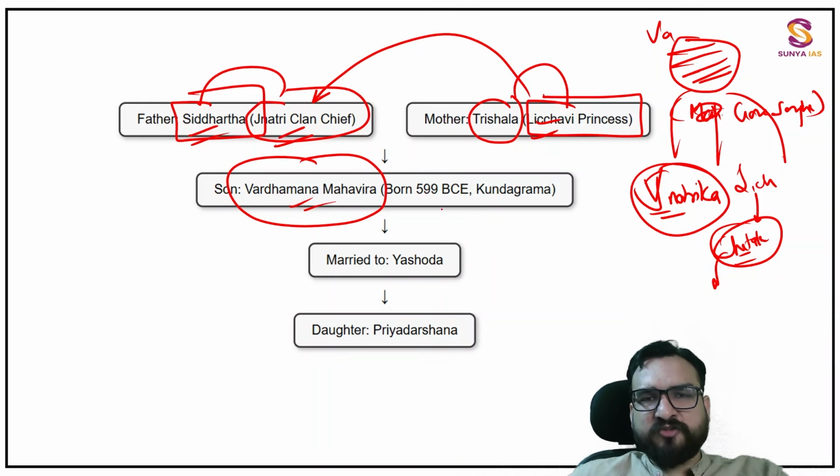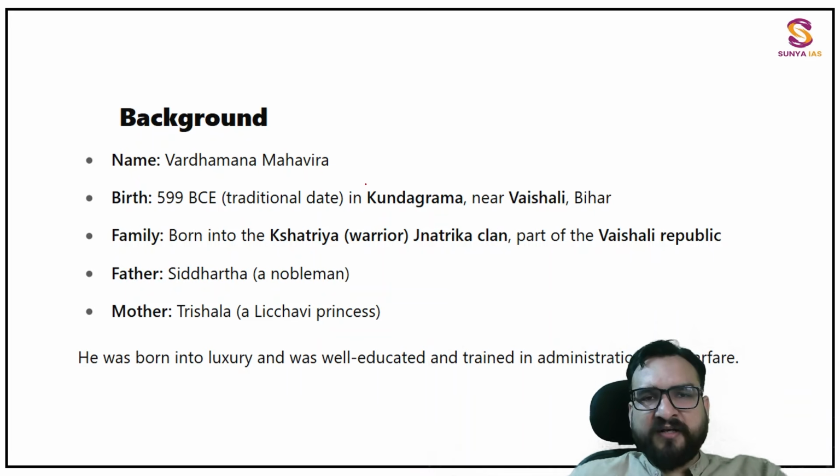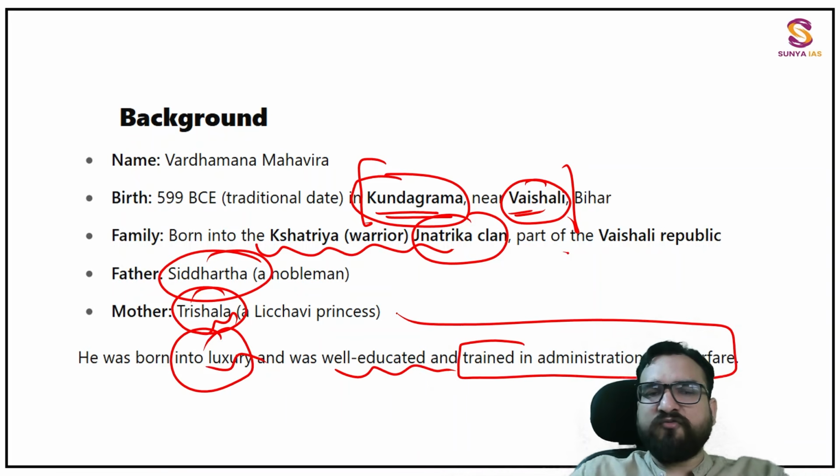And Vardhaman Mahavir was born near around this particular date, but dates are disputed. You can take any date over here. Later on, he got married to Yashoda, and the daughter born out of their marriage is Priyadarshana. Now, this marriage part is also debated by the different sects under Jainism, that is Digambar and Shwetambar. We will be talking about it a bit later. पहले personal life को देखो आप. Vardhaman Mahavir, born in Kundalgram near Vaishali. ये दोनों जगह याद होनी चाहिए आपको. Born into a Kshatriya Jnatrika clan. The father was Siddhartha and the mother was Trishala. He was born into luxury, was well educated and trained in administration and warfare.